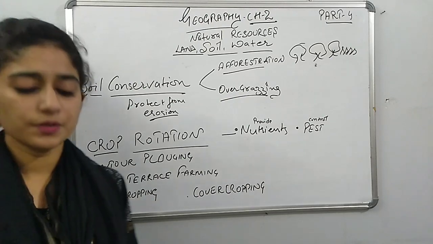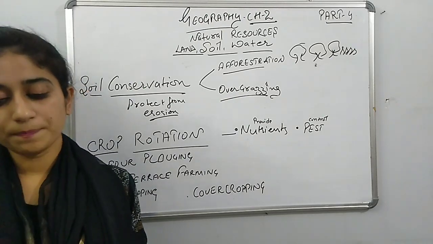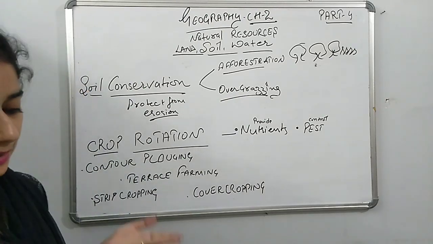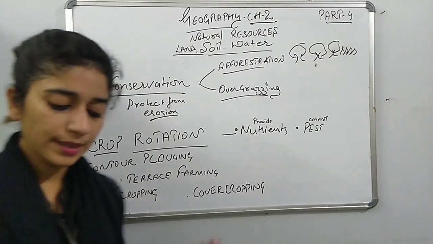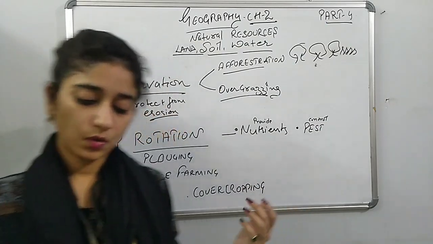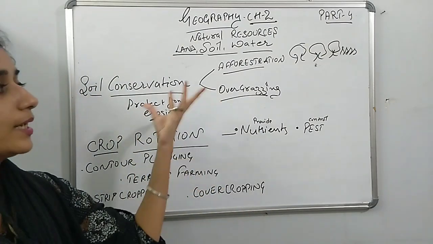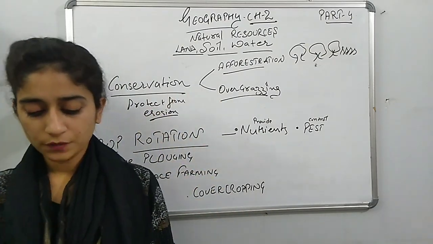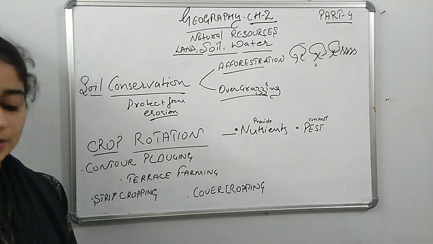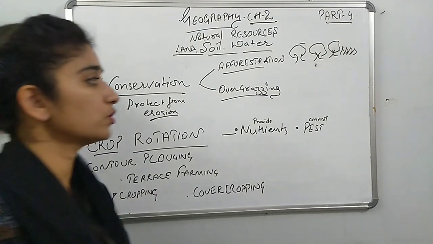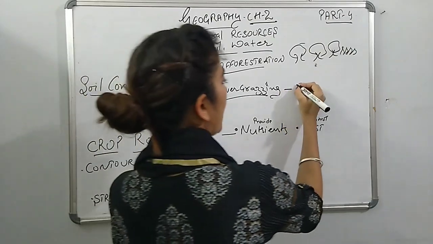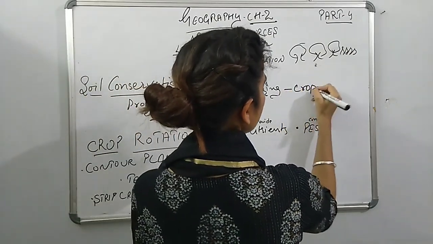And with overgrazing, we stop the land from being exposed to wind as well as rain. To protect it from the rain and wind, fodder should be grown as a crop.